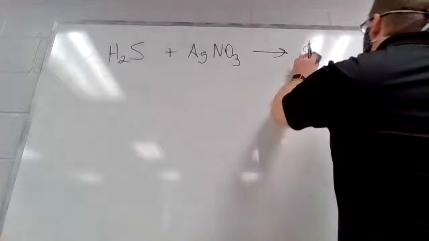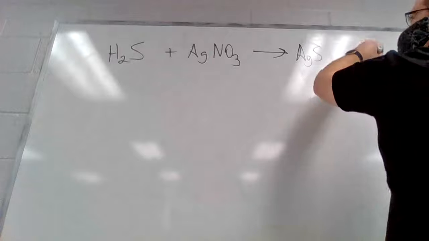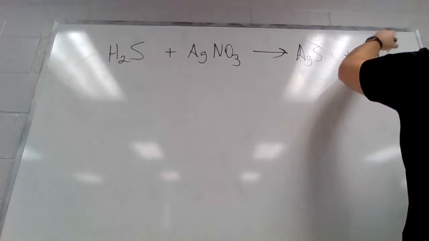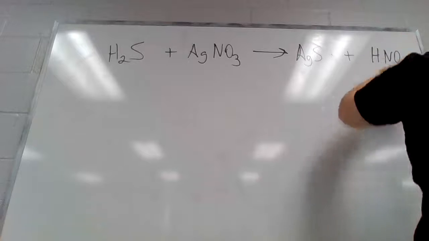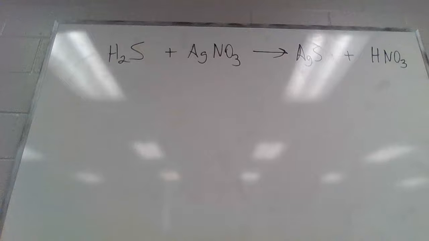I guess it would be AgS plus HNO3. I don't know how many hydrogens that goes to. Let's see if we got these close to right. So basically, you want to do these right. You're going to look them up on the periodic table, figure out the charges on these. So like hydrogen would be a +1. Sulfur would be a -2 because it's over there with oxygen, right? Yeah. Sulfur would be a -2. Nitrate, I'm guessing, would be a -2, and your silver would be a +2. Let's see if I'm right about that.